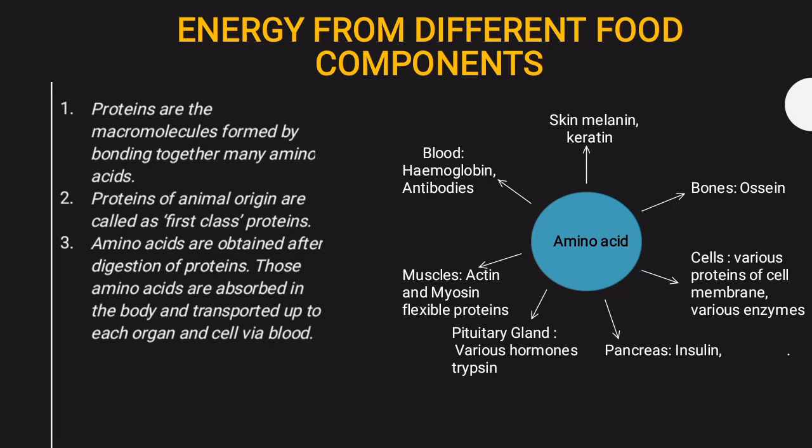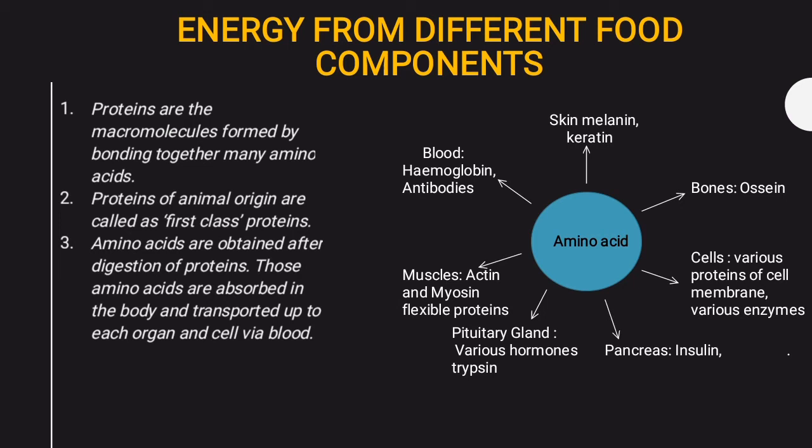Okay, so proteins of animal origin are called first class proteins. Remember this: meat, chicken, all animal origin. Those are called first class proteins, and the proteins derived from other products are called second class proteins. Simple. Now amino acids are obtained after digestion of proteins. When proteins break down, you get amino acids. Those amino acids are absorbed in the blood and transported to each organ and cell via blood.